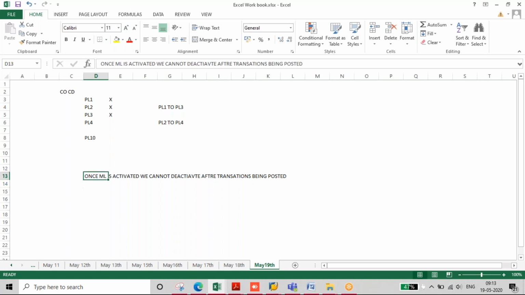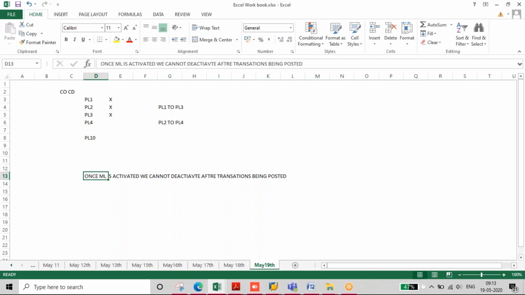So you need to keep in mind, before activating the ML in the system for any plants, you need to have a couple of business discussions with the business users and then decide. Once it is activated, at a later point of time it cannot be deactivated. If they want to deactivate, it will become a big project.